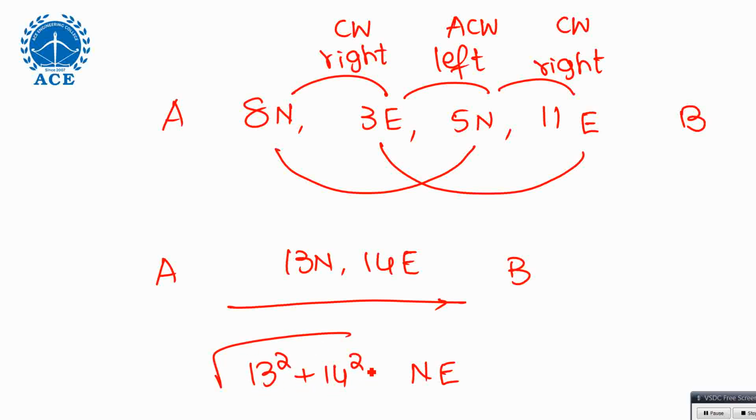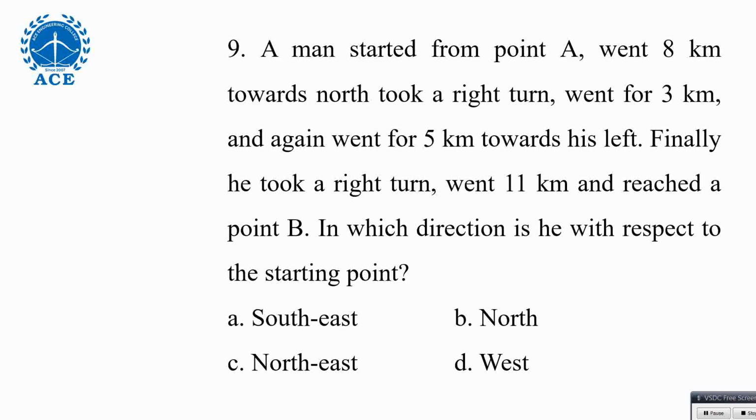They're not asking the distance. They're asking the direction from A, so northeast. If they ask distance, it will be 169 plus 196, root of it, around 13 point something. But they're asking only regarding this.